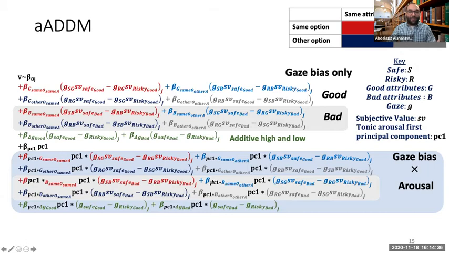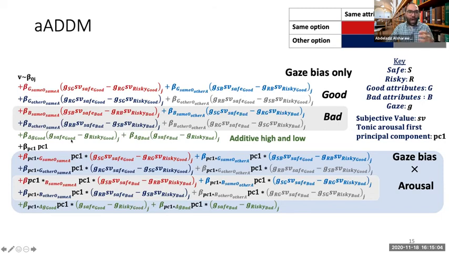It looks overwhelming, but the idea again is a bit intuitive, where for the good outcomes, we allow their evaluation to vary based on where we're looking. These are these 4 colors here. For the bad outcomes, we do a similar thing, where we also allow them to vary based on where we're looking. And we add additive gaze bias that is independent of subjective value.